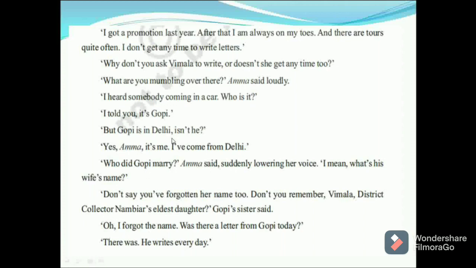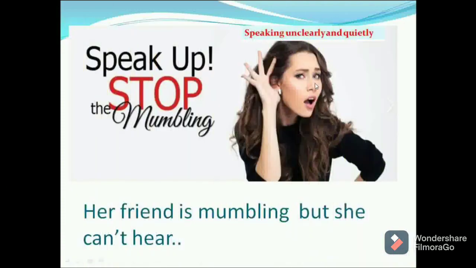See the difficult words and their meanings. Mumbling. Mumbling means speaking unclearly and quietly. Her friend is mumbling, somebody is saying something unclearly, but she couldn't hear. Then she said, speak up, stop the mumbling.